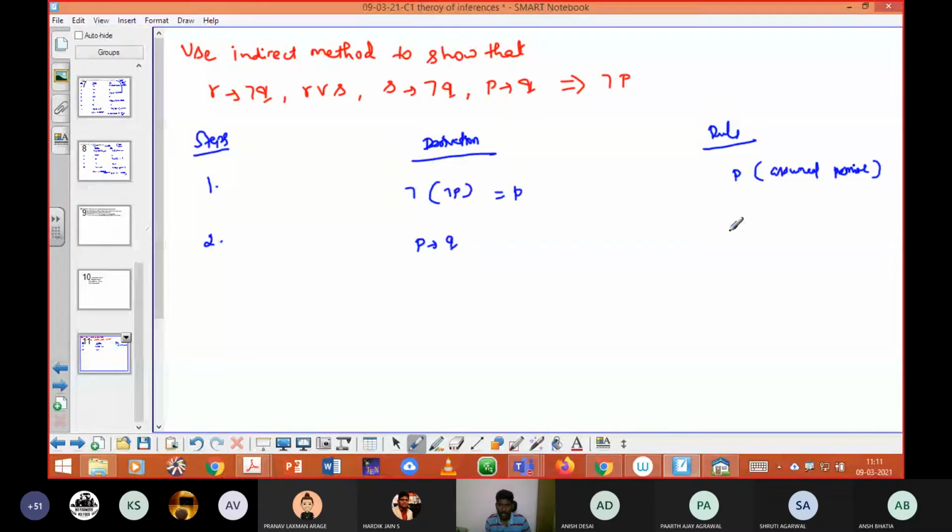Okay. Now here you are applying rule P. Later you can just combine both the steps by applying rule T on 1 and then 2. What rule am I going to apply there? First one.